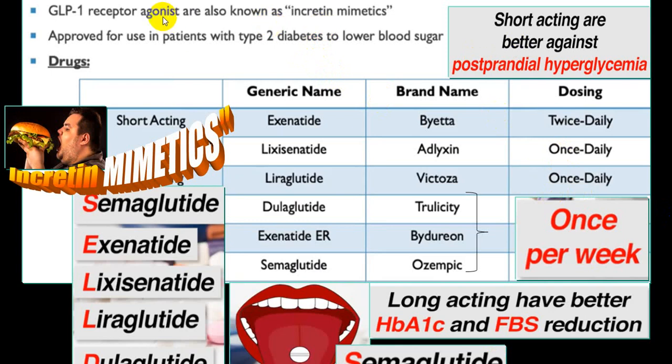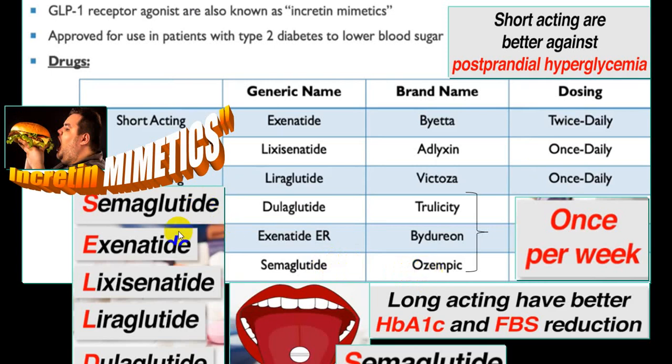We label that as GLP-1 receptor agonist, also called incretin mimetics. The commonest which is utilized is exenatide, which you have to give twice daily, and it is called Byetta. Liraglutide is another one, which is Victoza. And now for liraglutide there are extended preparations available, which you have to give once a week. And there are dulaglutide and exenatide ER, which are once a week. While semaglutide, which is an oral preparation which you have to give daily, is available as Ozempic.